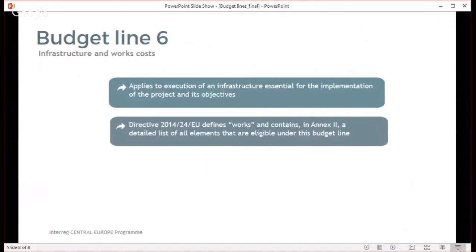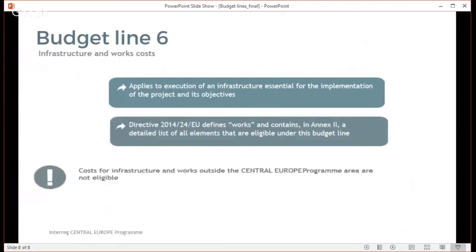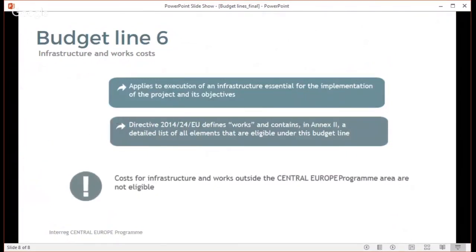Furthermore, Annex 2 of this directive also provides a detailed list of all the elements that are eligible under this budget line, and is to be seen as the exhaustive list of eligible elements under budget line 6 in the program scope. Be aware that costs for infrastructure and works outside the Interreg Central Europe program area are not eligible.